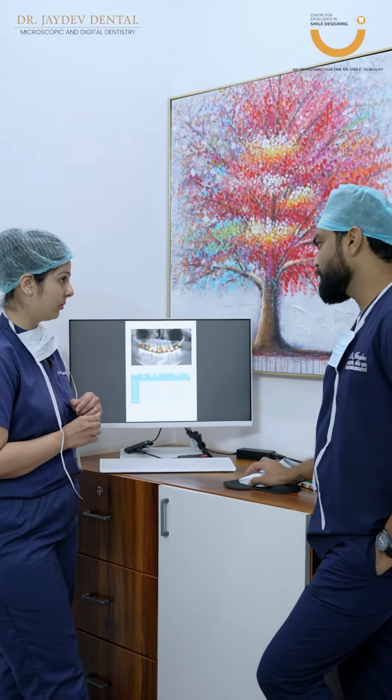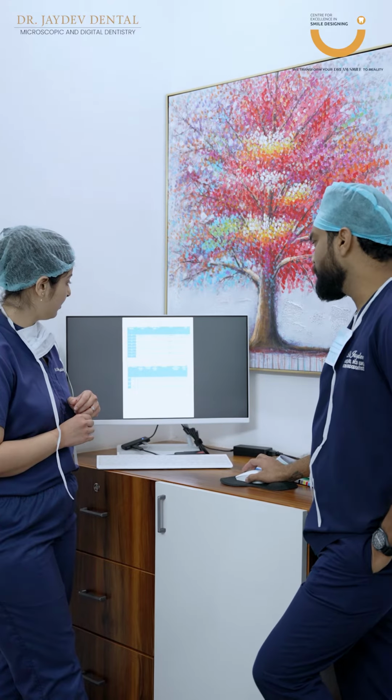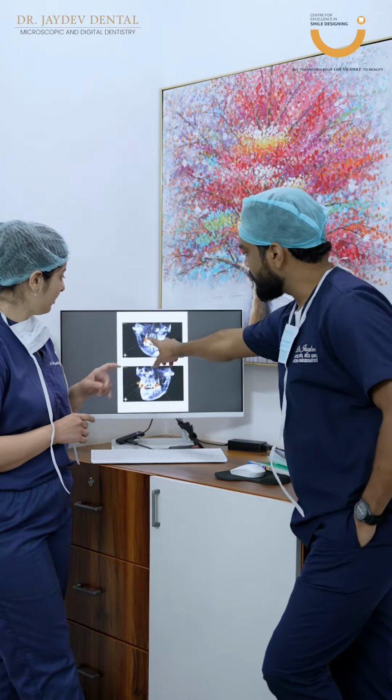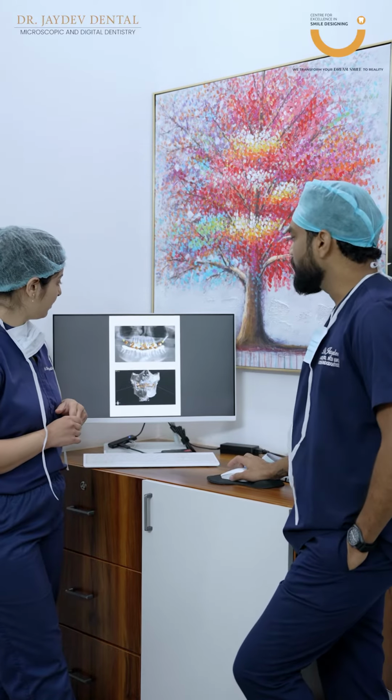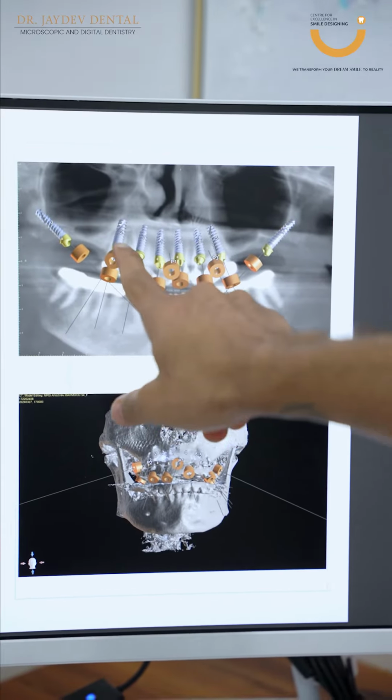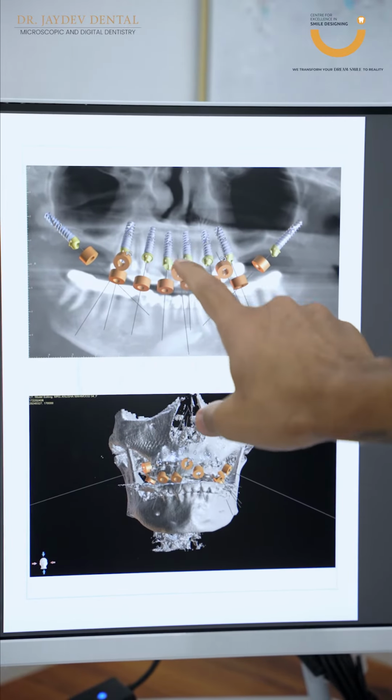How do you think we can increase the precision for placing the pterygoid implants, and how can we incorporate digital dentistry in this? We'll get the splints done, for example 3D models, and we'll get a 3D model guide. This is a guide in which we are planning ahead today, and here we're going to put 1 implant, here we'll put 1 implant, and here 1, 2, 3, 4, 5, 6.